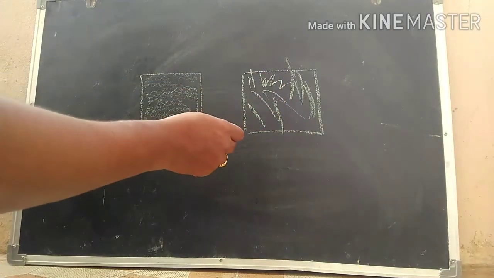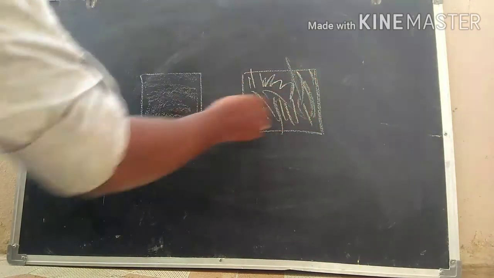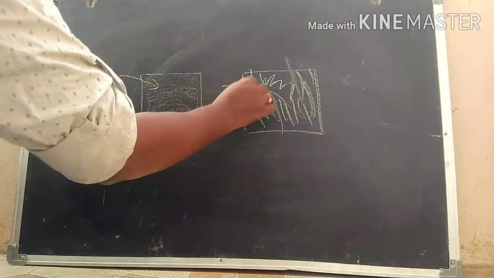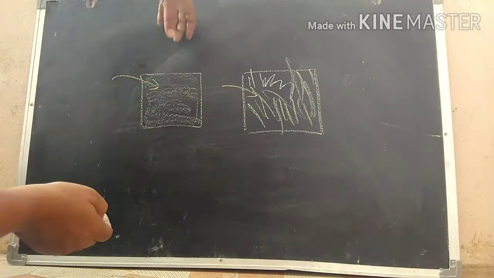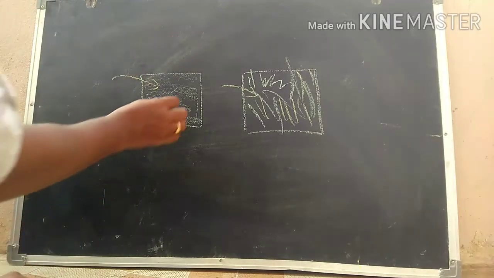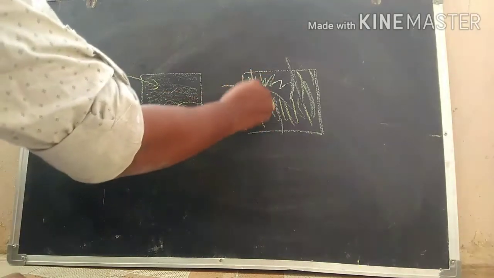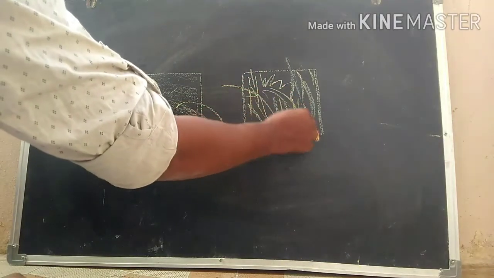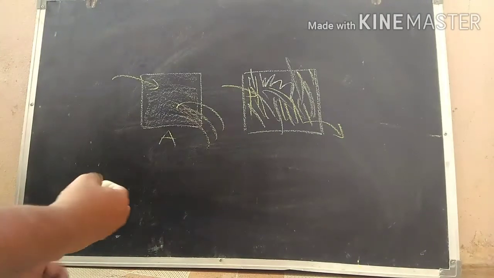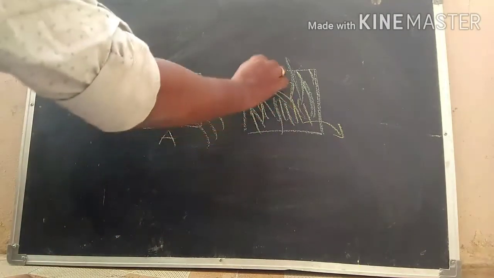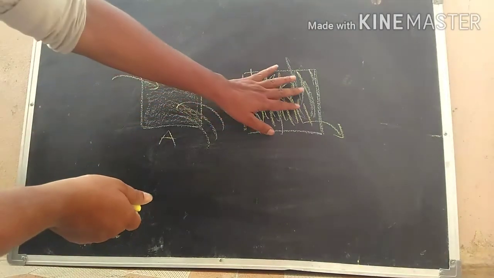Now flood the water in these two. After flooding the water, just try to move it. Then what happens? The total water present in tray A spills out, whereas in tray B, the water won't come easily out of the tray. Why? Because here are the plants. The plants are stopping the water stream.